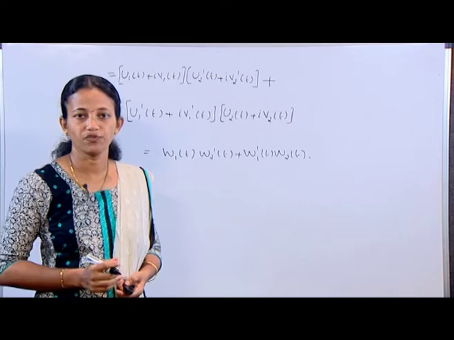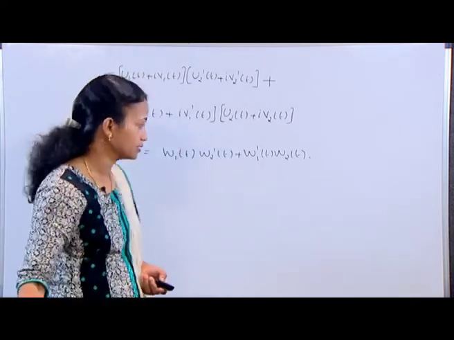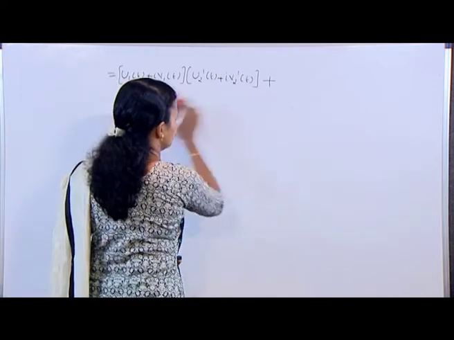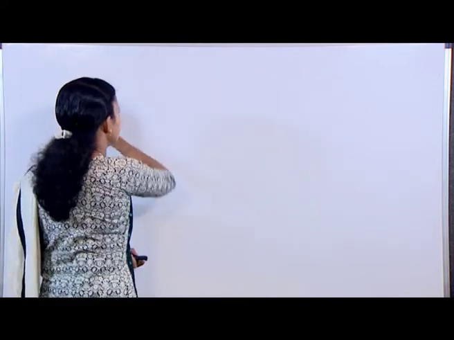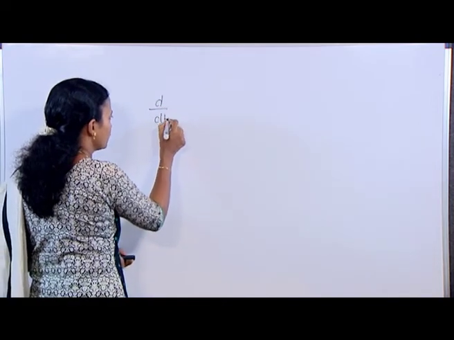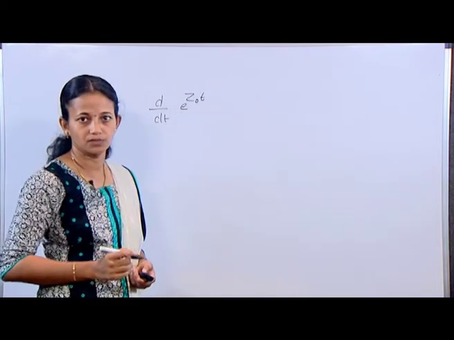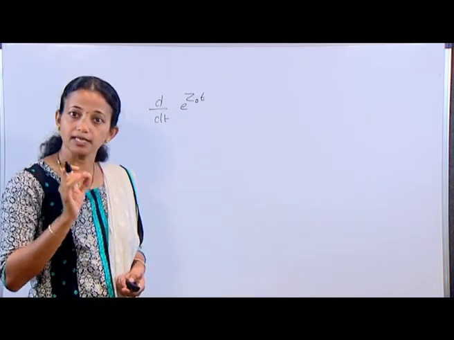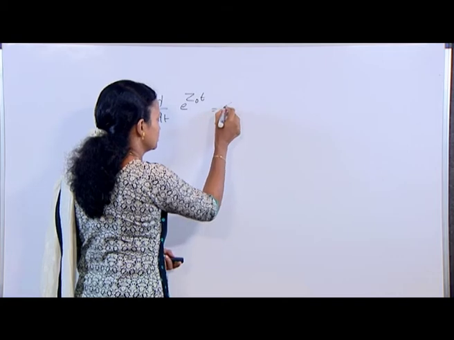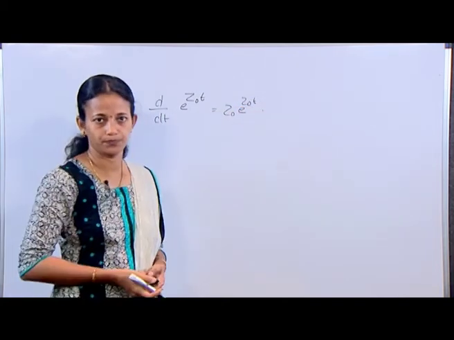Next theorem, we have d by dt of e raised to z0 t. That is derivative d by dt of e raised to z0 t is equal to z0 e raised to z0 t. This we have to prove.